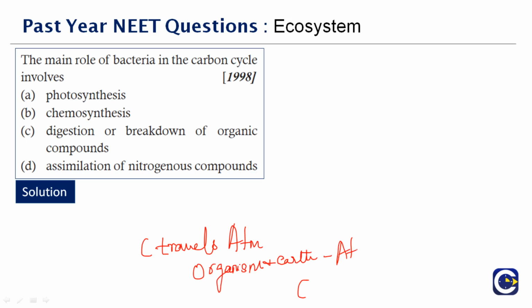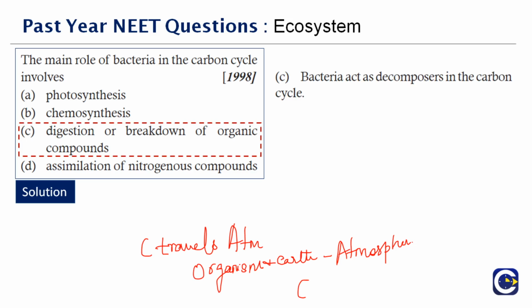Plants take carbon dioxide from the air and use it to make food. Animals then eat the food and the carbon is stored in their bodies or released as carbon dioxide through respiration. So the main role of bacteria in the carbon cycle involves digestion and breakdown of organic compounds. Option C is the right answer.